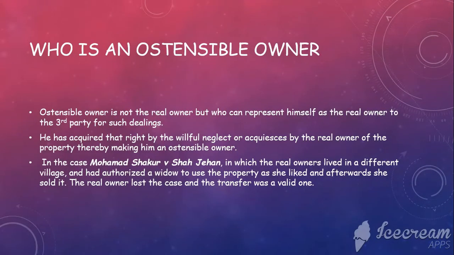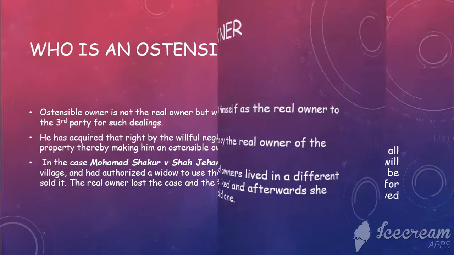Now, who is an ostensible owner? As we saw before, he is not the real owner, but he can represent himself as a real owner to a third party for any such dealings. He has acquired that right by the willful neglect or acquiescence of the real owner of the property, thereby making him an ostensible owner. There is a case law here, Mohammed Shaku versus Shah Jahan, in which the real owners lived in a different village and had authorized the widow to use the property as she liked, and afterwards she sold it. So the real owner lost the case and the transfer was a valid one.